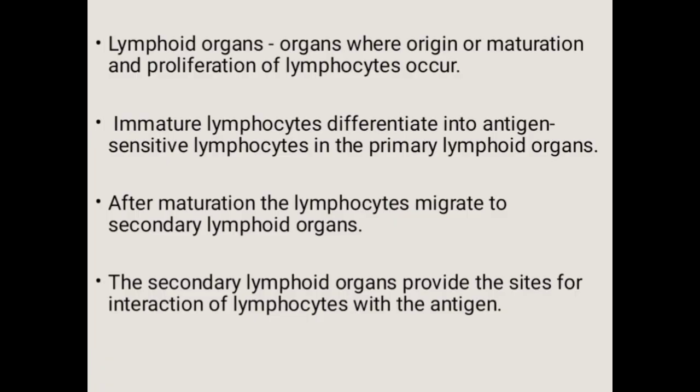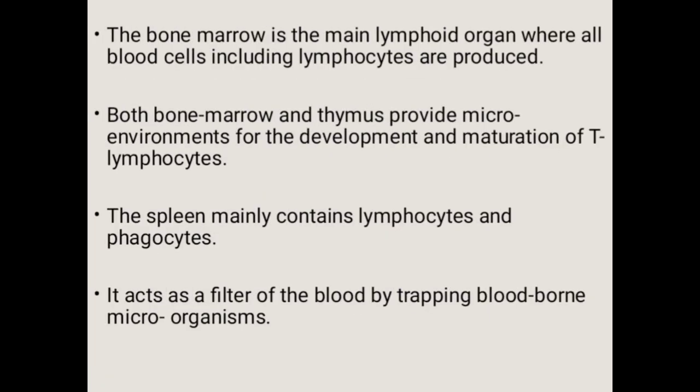After maturation, the lymphocytes migrate to the secondary lymphoid organs like spleen, lymph nodes, tonsils, Peyer's patches of small intestine, and appendix. The secondary lymphoid organs provide the site for the interaction of lymphocytes with the antigen, which then proliferate to become effector cells. Bone marrow is a primary lymphoid organ.